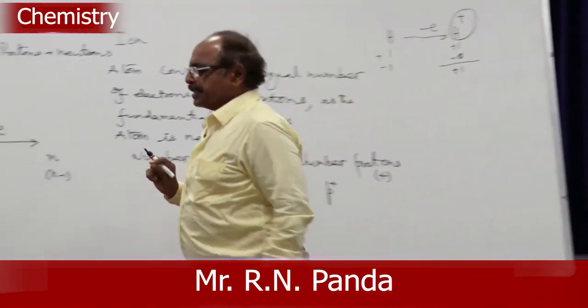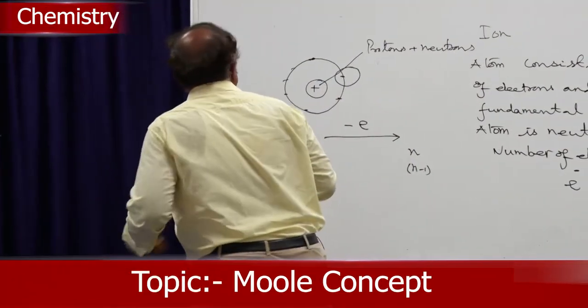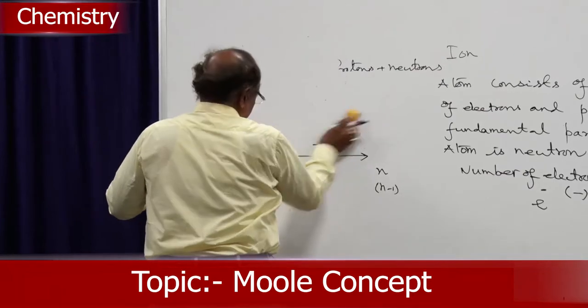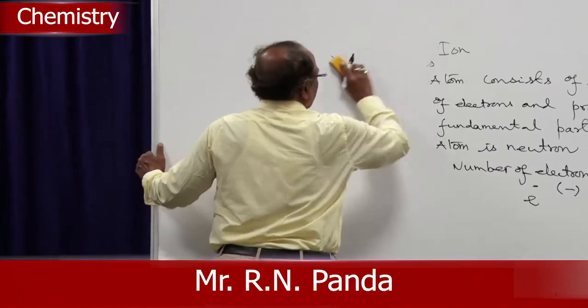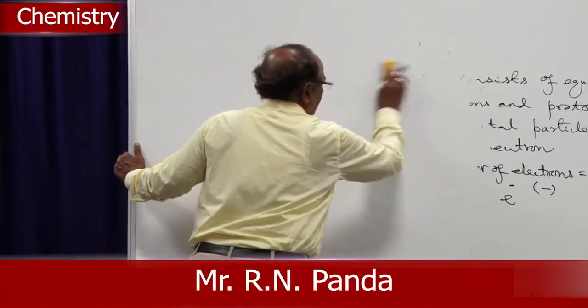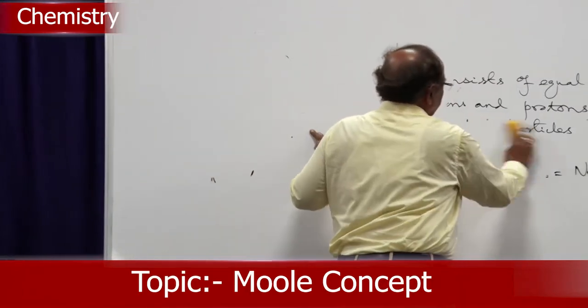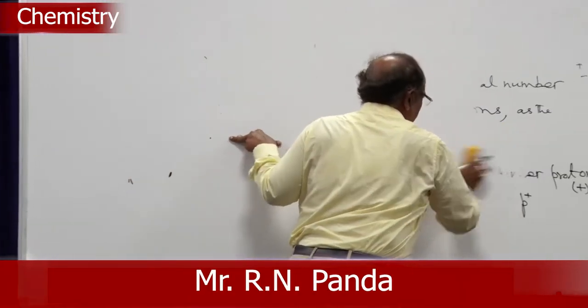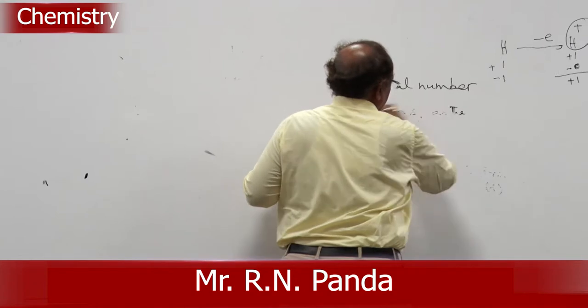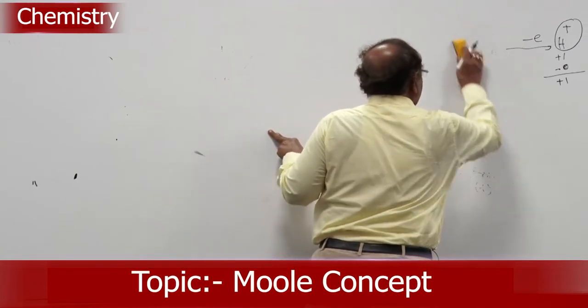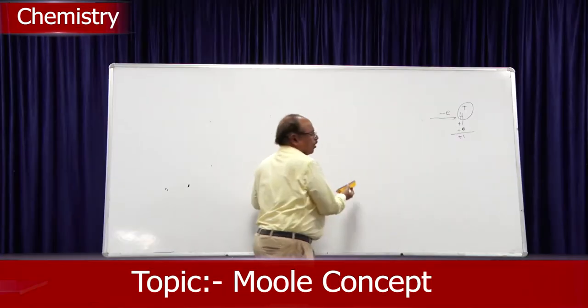This particle is called an ion. When an atom loses an electron, it forms an ion. When an atom gains an electron, it also forms an ion.